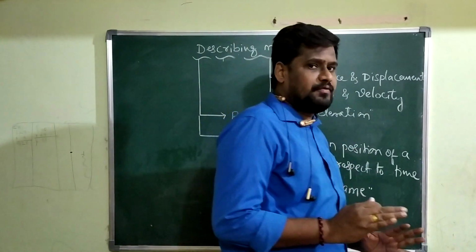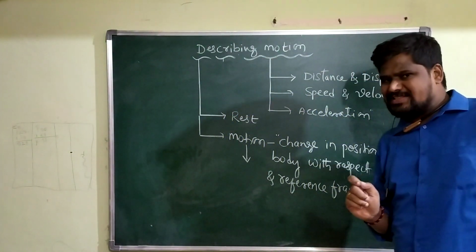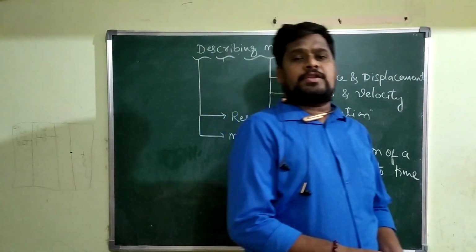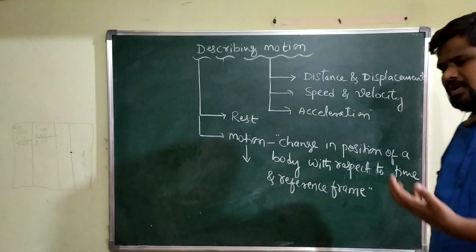So while defining motion, it is necessary for you to select some reference. With respect to that reference only, the position of a body is continuously going to change.